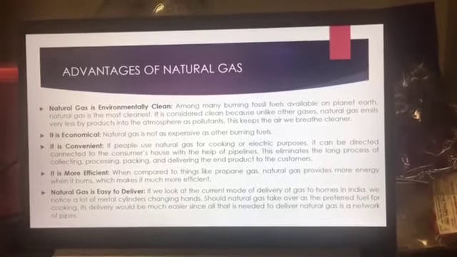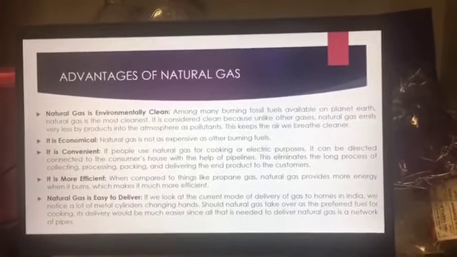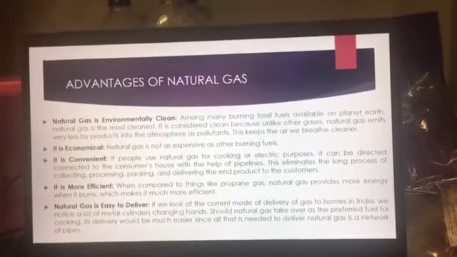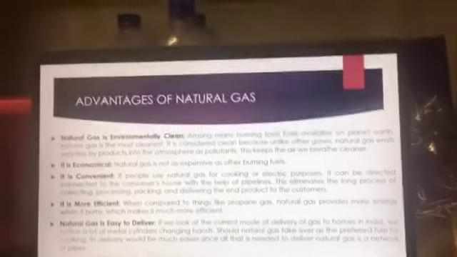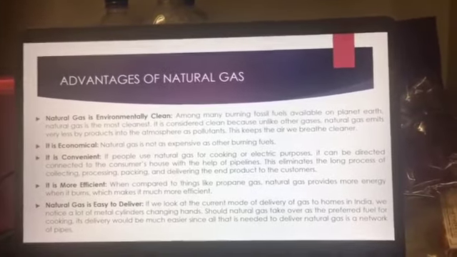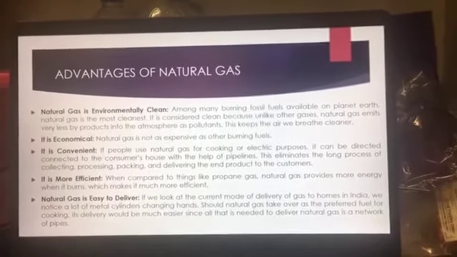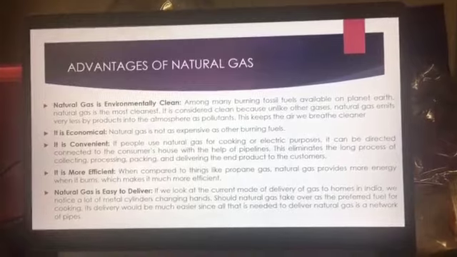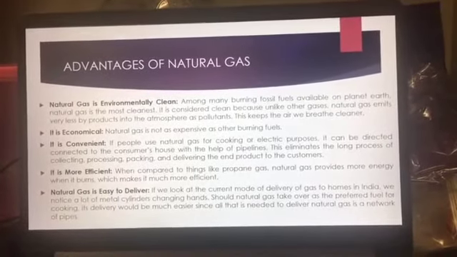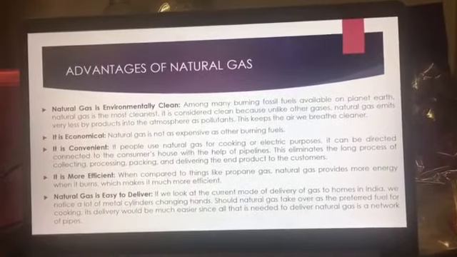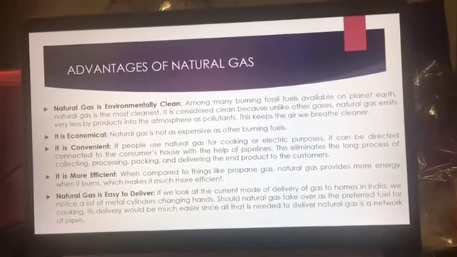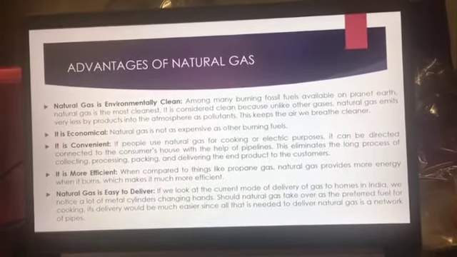First, natural gas is environmentally clean. Among many burning fossil fuel available on planet Earth, natural gas is the cleanest. It is considered clean because unlike other fuels, natural gas emits very little byproduct into the atmosphere as pollutant. This keeps the air we breathe cleaner. Second, it is economical. Natural gas is not as expensive as other burning fuels.